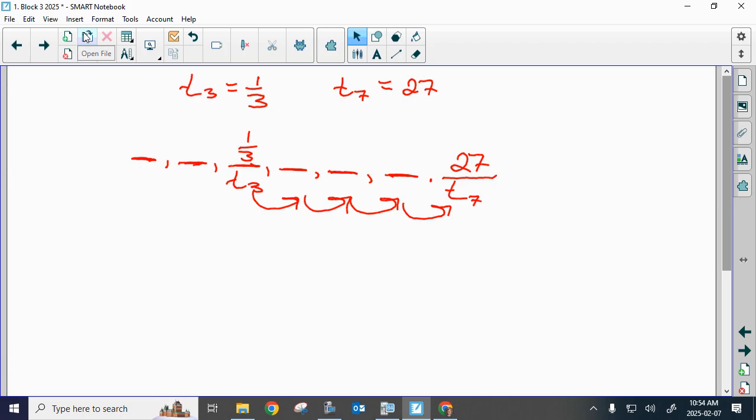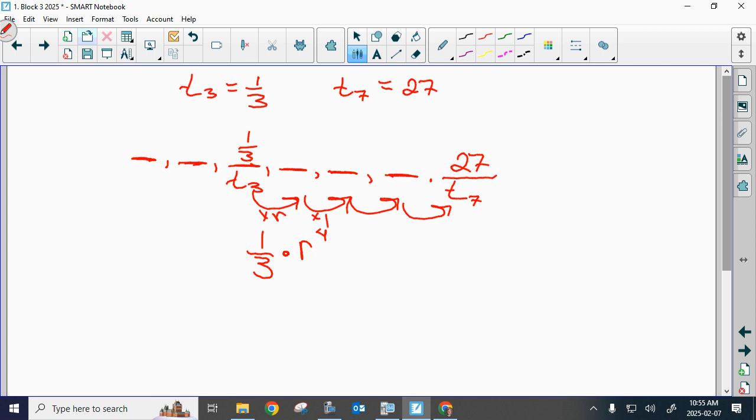I want you to determine r algebraically. It's not 4r, it's r to the power of 4. Remember that r times r times r times r is r to the power of 4, right? So when we're moving to the right, this is 1/3 times r to the power of 4, and that gives you 27. I would like you to determine T1, determine the common ratio, and write the general term.